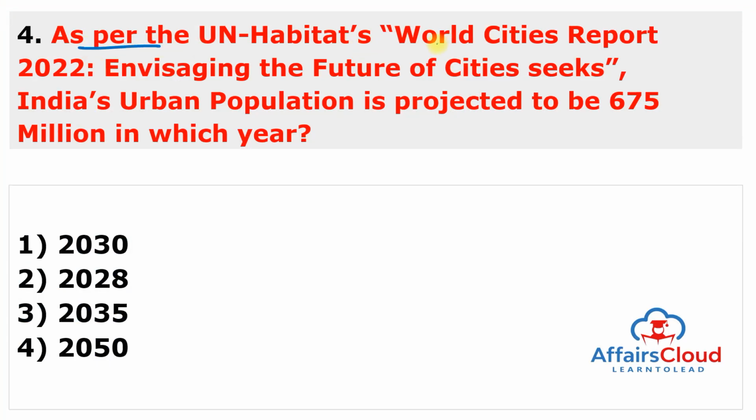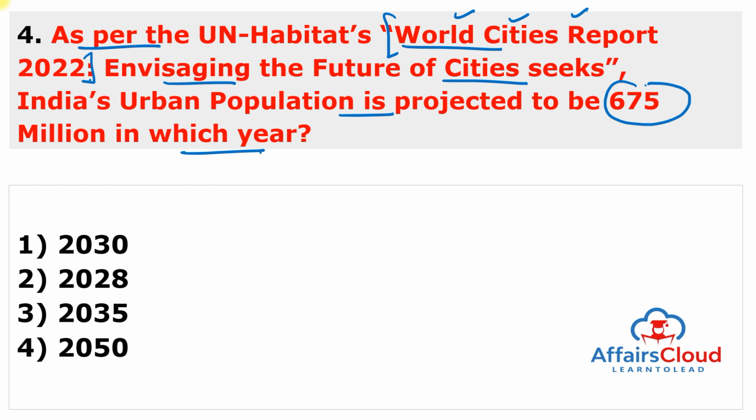As per the United Nations Habitat's World Cities Report 2022, Envisaging the Future of Cities, India's urban population is projected to be 675 million in which year? So remember the keyword, this is the World Cities Report of 2022. This is important, and this is released by the United Nations Human Settlement Program, which is also known as United Nations Habitat. So according to this report, India's urban population is estimated to rise to around 675 million in the year 2035. So answer of this question is 3.